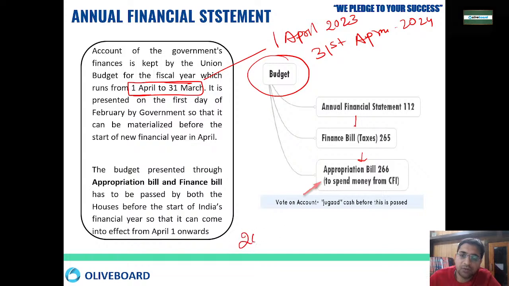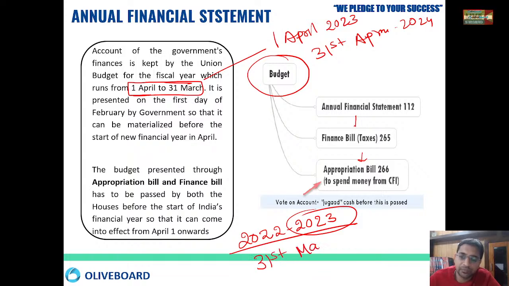Right now, what fiscal year is going on? Right now, the 2022 to 2023 fiscal year is going on. So this fiscal year will be over on 31st of March. Then the new fiscal year will start. So the government provides three documents in the session: the annual financial statement, the finance bill, and the appropriation bill. In the annual financial statement, the government proposes, from here we are going to do this much expenditure and that type of expenditure.